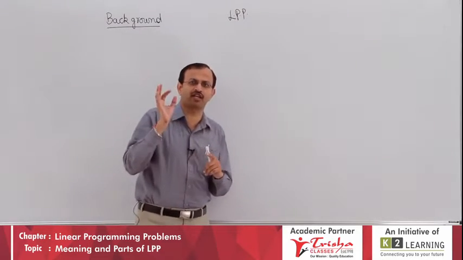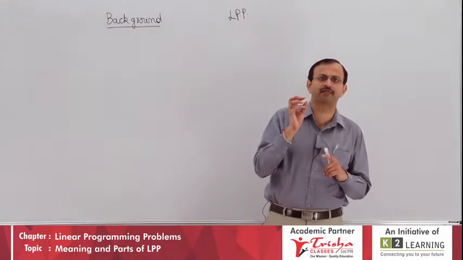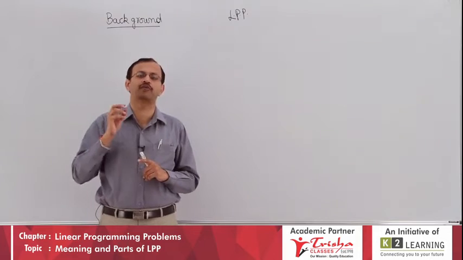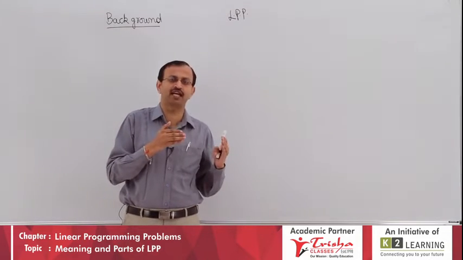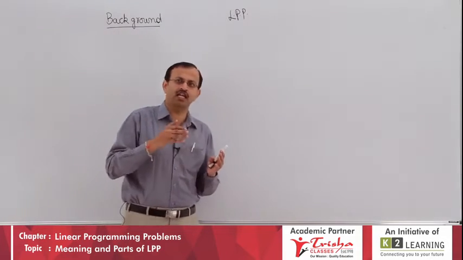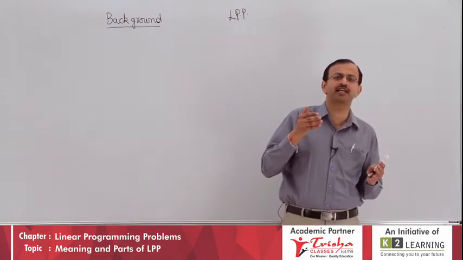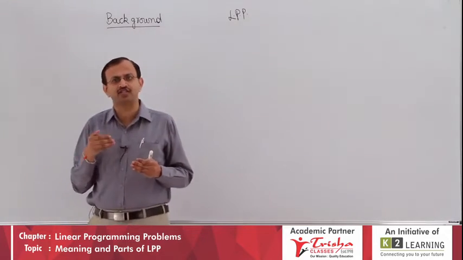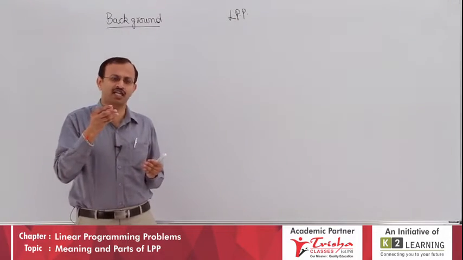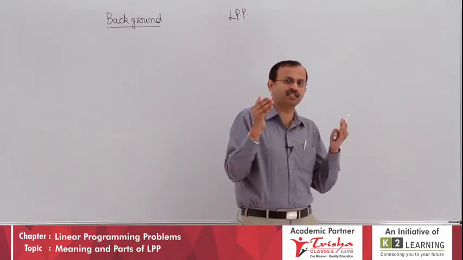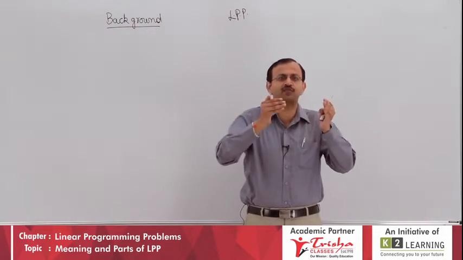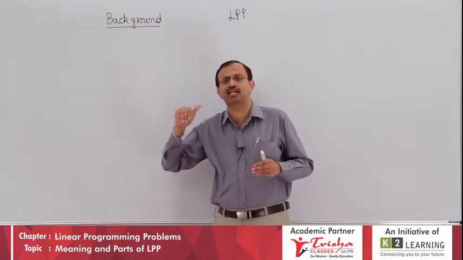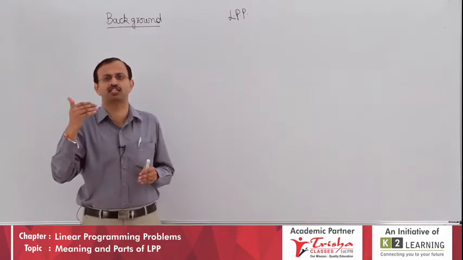First, in 1941, L. Kantorovich, the Russian mathematician, formulated LPP. Later he got the Nobel Prize for it. In the same period, in 1941, the American economist F.L. Hitchcock also brought certain LPP formulations, but his main work was on how transportation cost could be reduced. His LPP, with the intention to reduce transportation cost, was popularly known as the transportation problem.